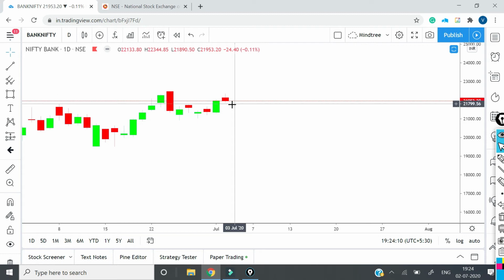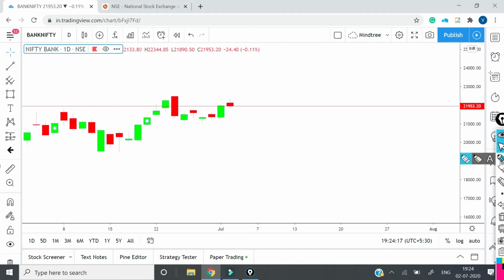So tomorrow, if we are getting a red candle after this, below this, we will go for a sell, and this level will be our target. And if we are getting a green candle above this, then we will go for a buy. Otherwise we will not go for a buy. So this is in one day. In one day there is a reversal candlestick formation which has already got formed.